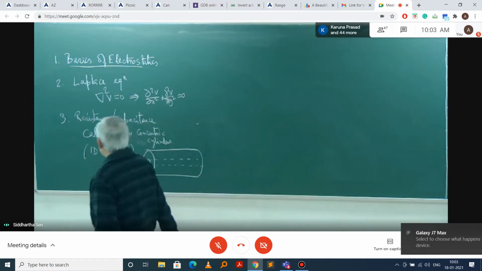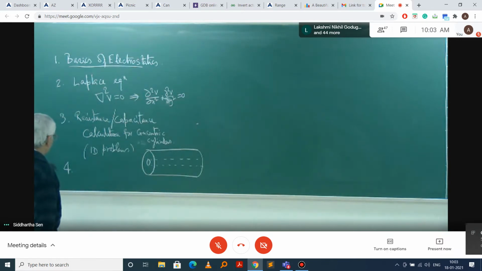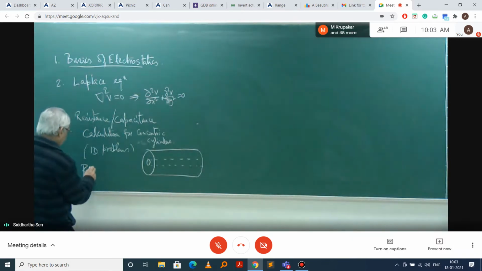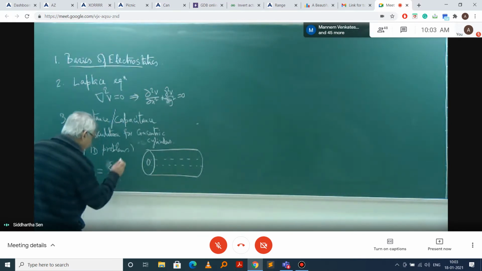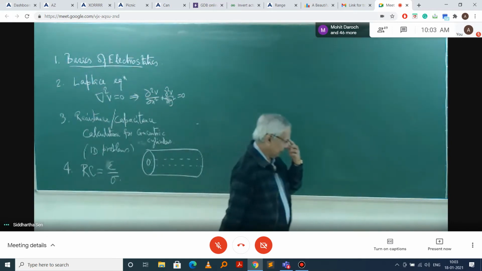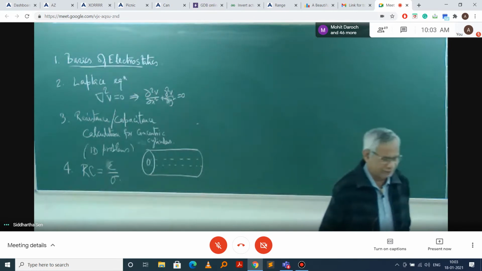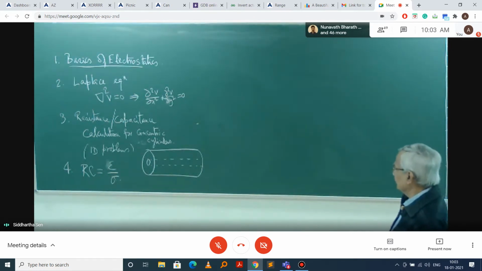We have also observed an important relationship, that RC is equal to epsilon by sigma, where epsilon is the permittivity of the dielectric and sigma is the conductivity of the medium.